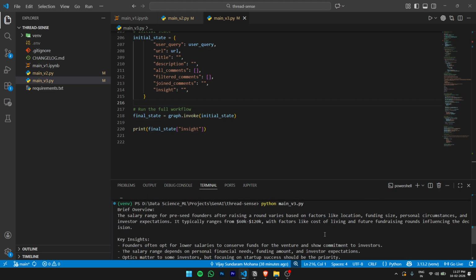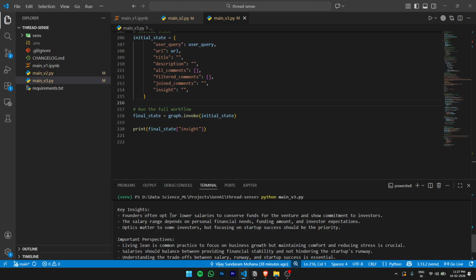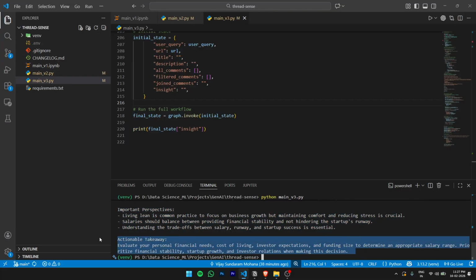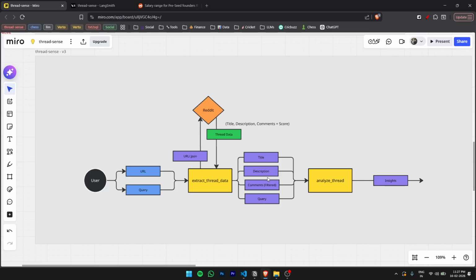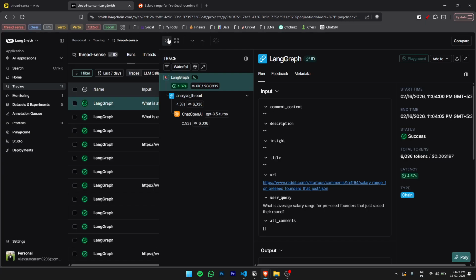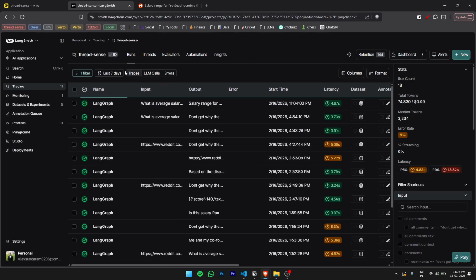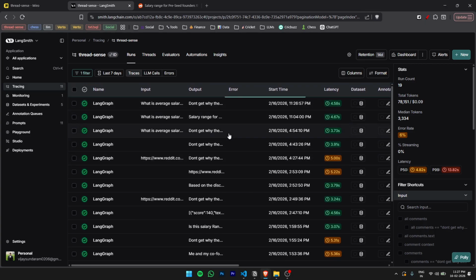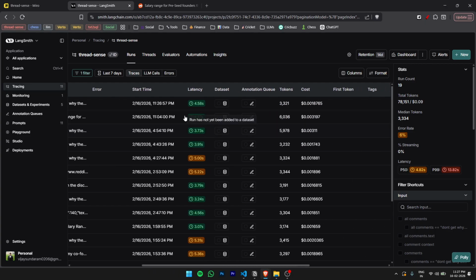Now, at a quick look, you can see how the answer is a bit more structured now, with the subsections that I have mentioned. It has also given me an actionable takeaway. We'll see more of this in LangSmith. Let's wait for it to refresh. And I hope this is the one.